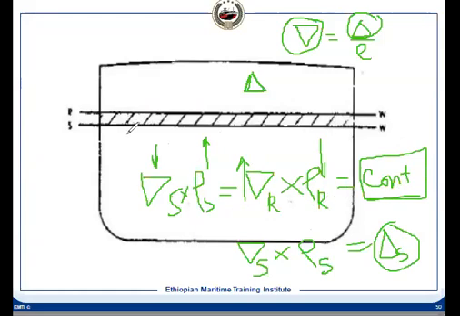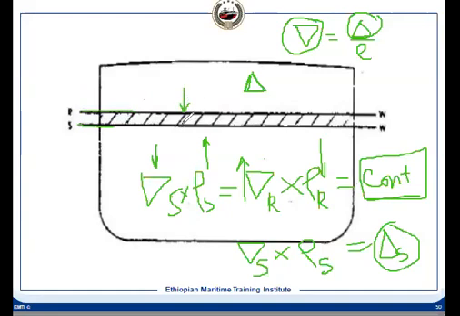By changing the draft. This is the seawater; because the density is higher, the volume of displaced water will be less, so this will be the draft. Whereas the river water density is less, so this has to increase, so the draft will increase.